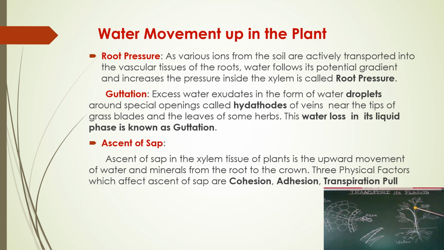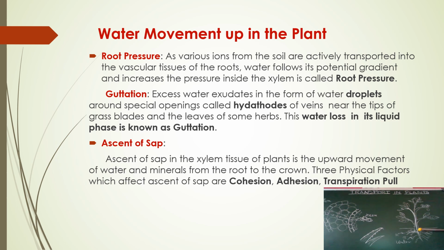Here, suppose the stomata get closed during the night time. The stomata get closed to stop transpiration, to stop the excess loss of water. But water absorption is continuously taking place in the ground by the roots. So the water is getting absorbed, but there is no escape of the water.